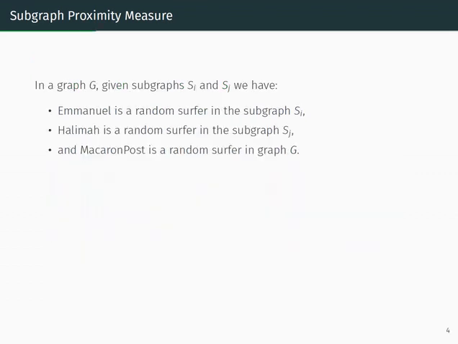I will express this now using random walks. In our graph G, given subgraph Si and subgraph Sj, we have Emmanuel as a random surfer in subgraph Si, Halima as a random surfer in subgraph Sj, and macaron post as a random surfer in the graph G. Again, Emmanuel decides to send macarons to Halima via macaron post.